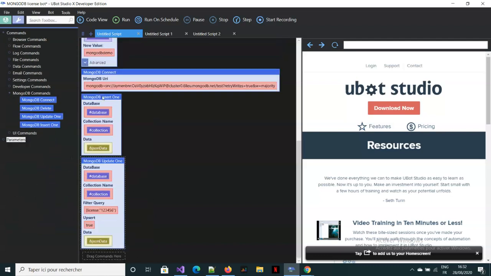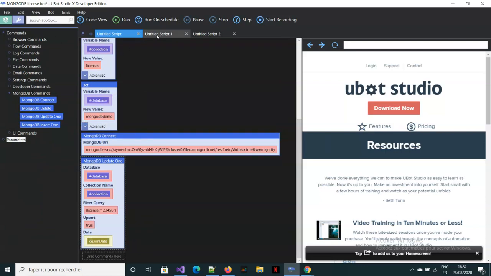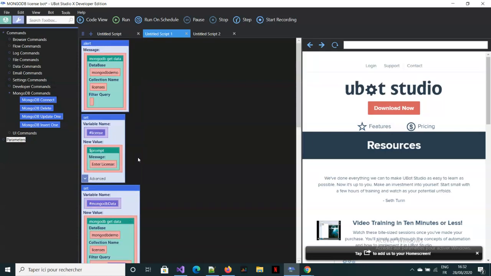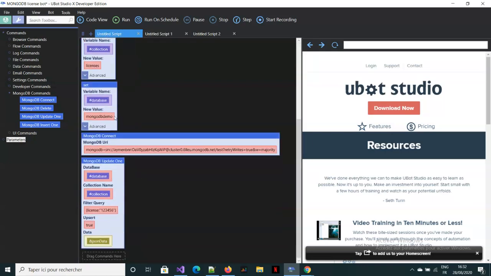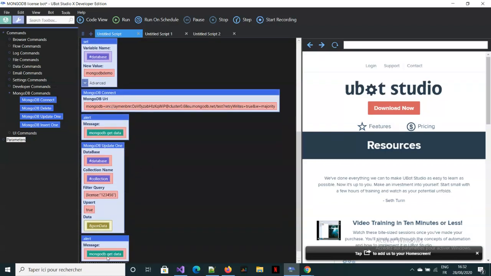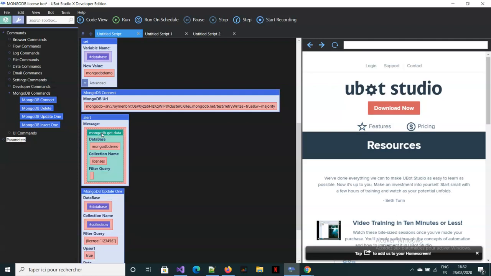Let's go ahead and test this. Let's do an alert here to check something like this, before and after, to see if the data is there or not. So something like this.